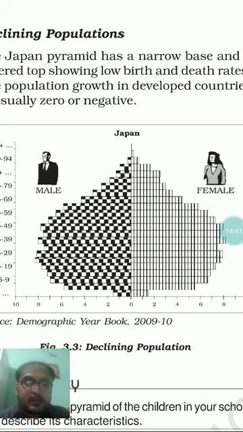Here they abruptly reduced their fertility rates.